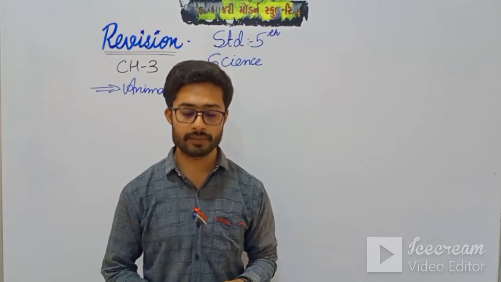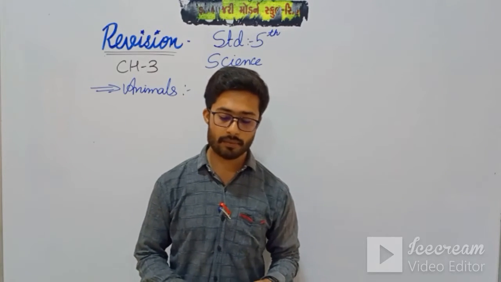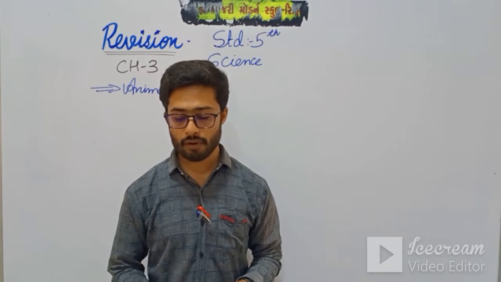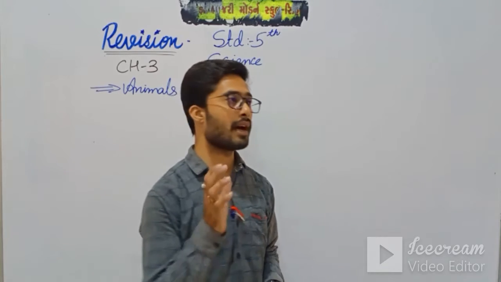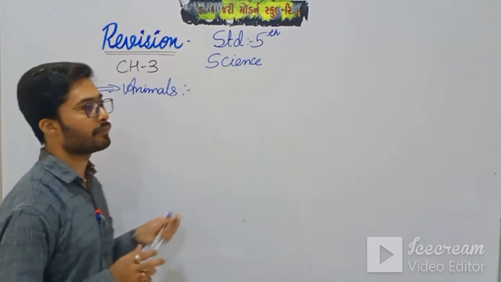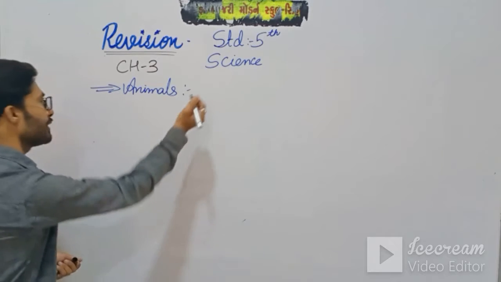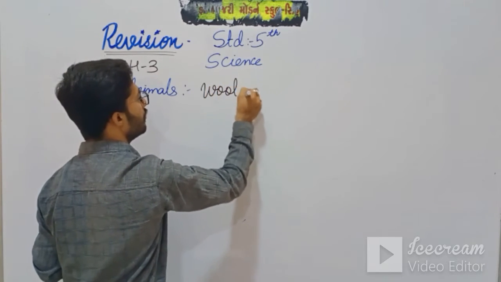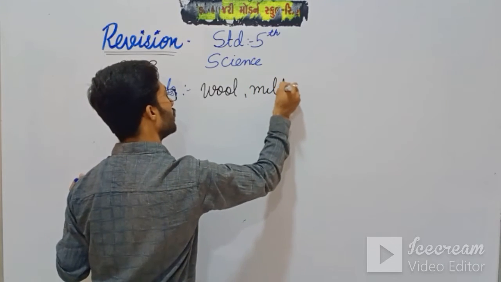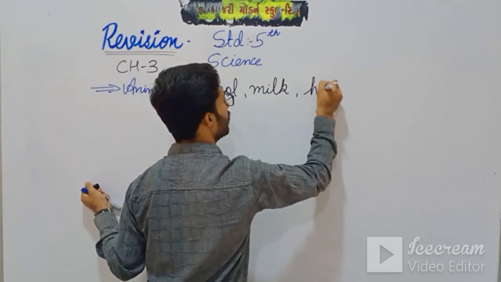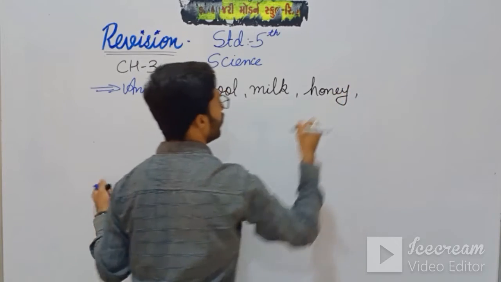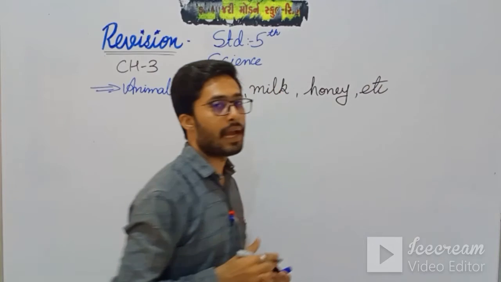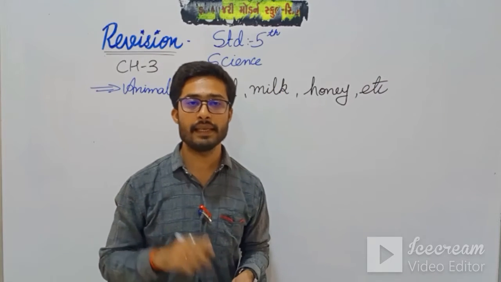Leather is made from the skin of animals. Silk is obtained from silkworm. Honey from bees and lac from an insect. So these are all the things that we get from the animals, that is wool, milk, honey, etcetera. These are all the things we get from different kinds of animals.